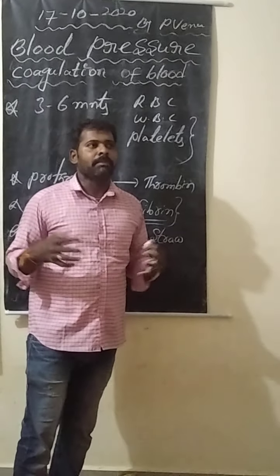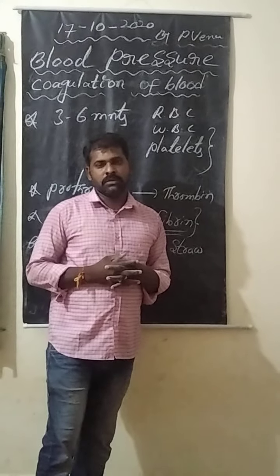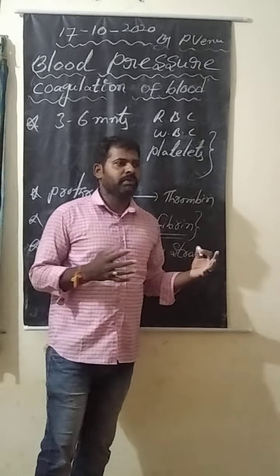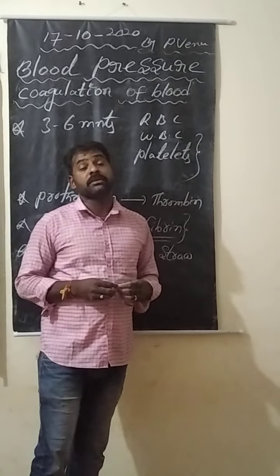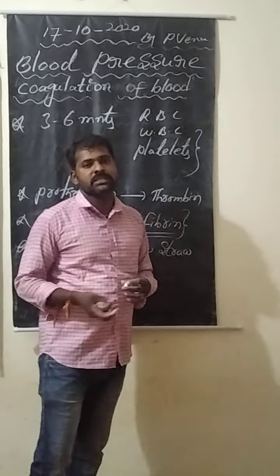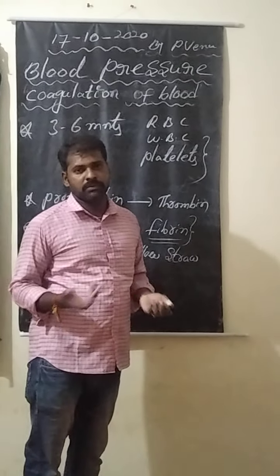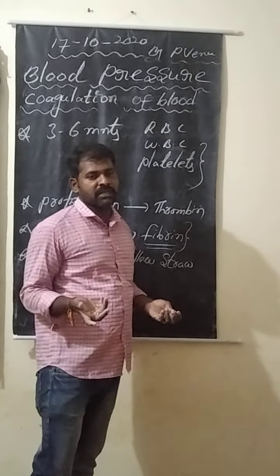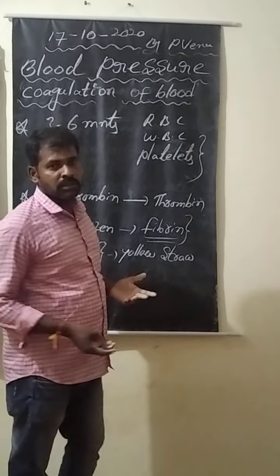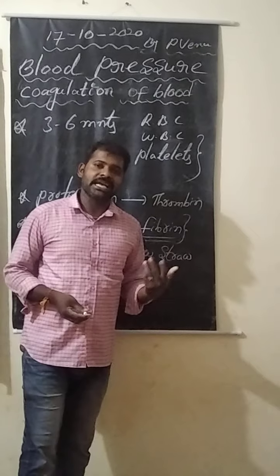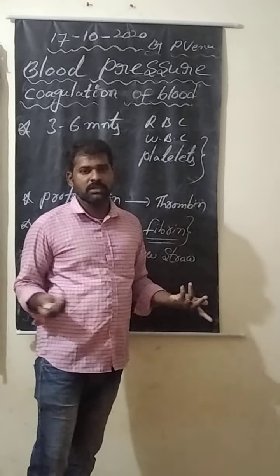Hemophilia is caused by marriages between close relatives. When there are marriages between close relatives, because of genetic mutations, genetic changes, there may be a chance of the disease hemophilia. So, what is the effect of hemophilia? The blood could not clot within 3 to 6 minutes. That's why, if there is any accident or injury, the person may die because there is no clotting of blood.